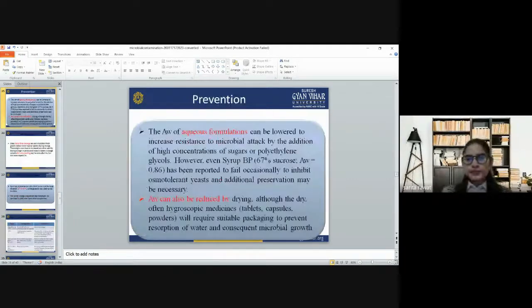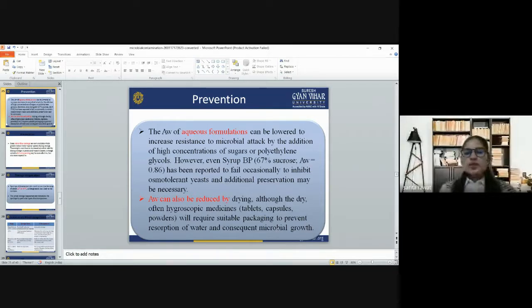Then we talk about the prevention. The water activity of an aqueous formulation can be lowered to increase the resistance to microbial attack by the addition of high concentrations of sugar and polyethylene glycol. However, even in syrup BP, with 67% sucrose and a water activity of 0.86, it has been reported to fail occasionally to inhibit osmotic yeast, and additional preventions may be necessary.